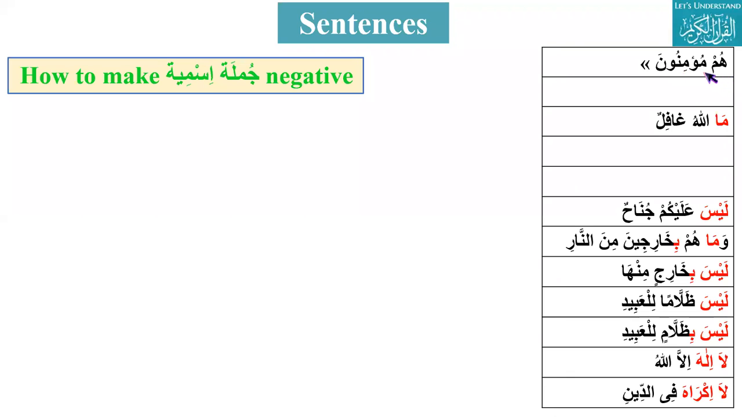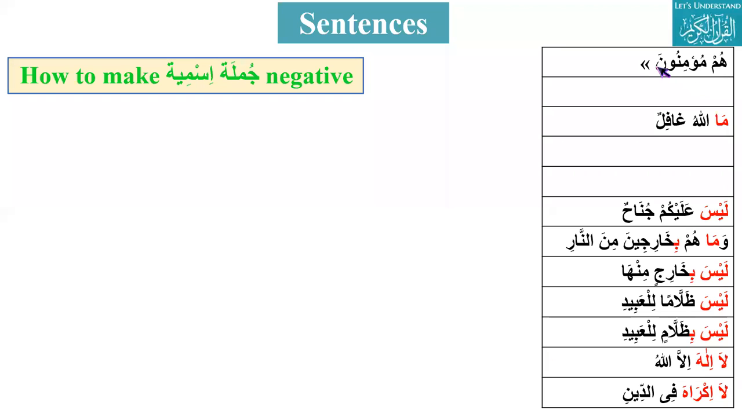Okay. They are not believers. Ma hum mu'minin. Why did you replace mu'minun with mu'minin? Because mu'minin is khabar and mansub. Because of ma. Okay. And can you please use the ma bi combination? Ma hum bi mu'minin.